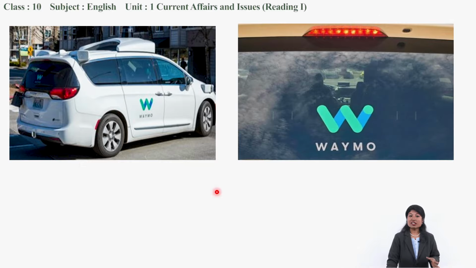Okay, we are talking about a Waymo company car over here. A Waymo company driverless car. Maybe there are other company cars also. Different companies have different symbols, and Waymo has the W symbol like this, in green and blue color. This is Waymo company's driverless car, and on the windscreen we can see the W symbol like this.